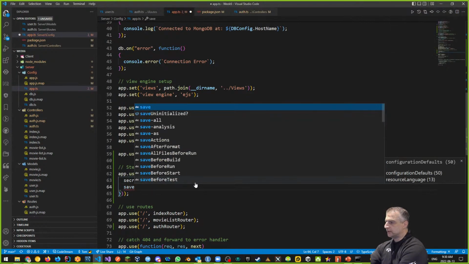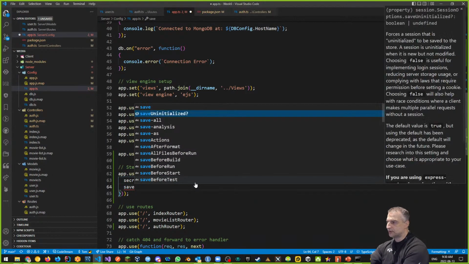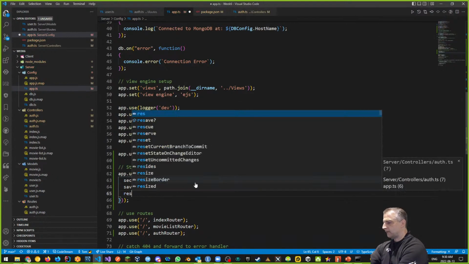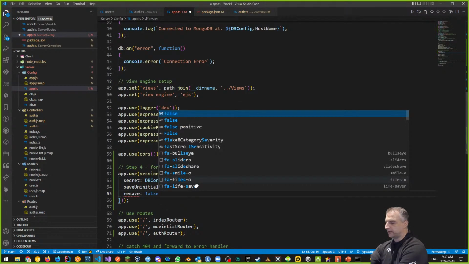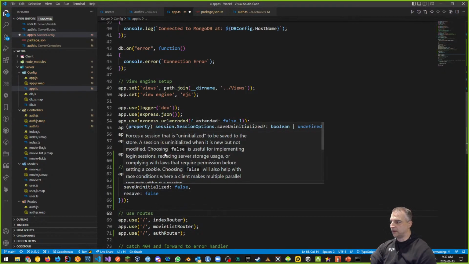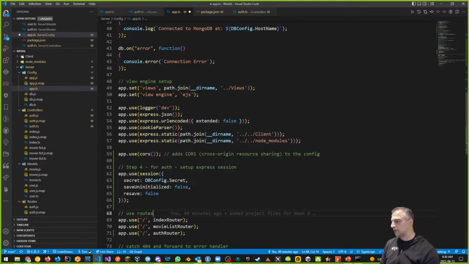And we're also going to use a couple of configuration options. One of them is saveUninitialized is false. We're going to put that in there. I think that works well. And resave is also false. If you wanted to know what those are, if you hover over them, you'll get a sense of what they are. It forces a session that is uninitialized to be saved to the store. A session is uninitialized when it is new but not modified. Choosing false is useful for implementing login sessions. So that's that one.